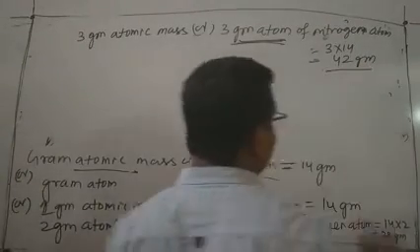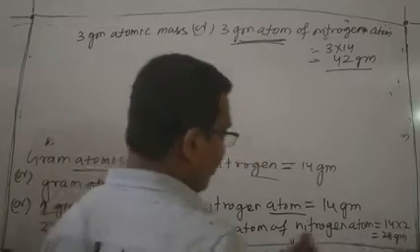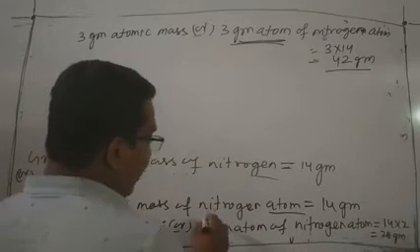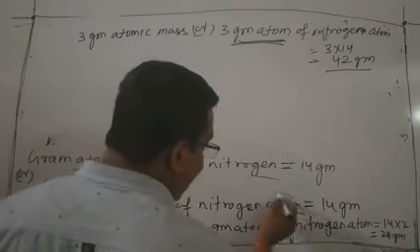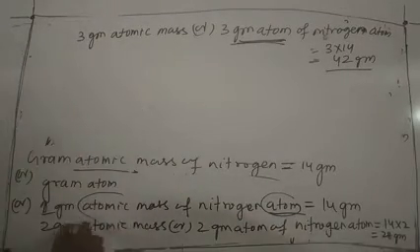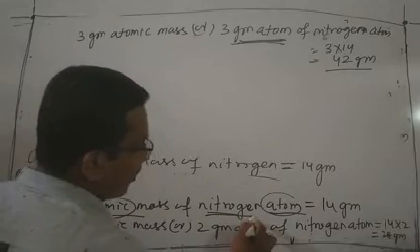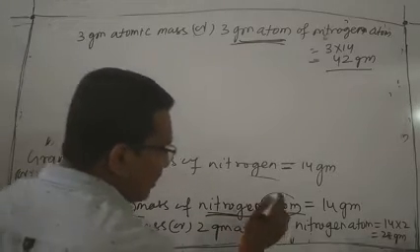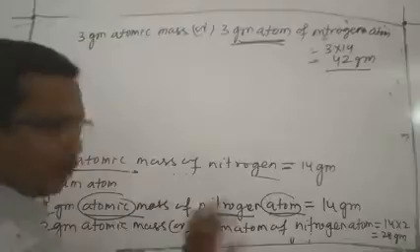Yes or no? Remember, a few moments ago I told you that whether the word atom is used or not does not matter, because there is another word, atomic mass. Atomic mass means it must be an atom. This word you can use or not, it is your choice.